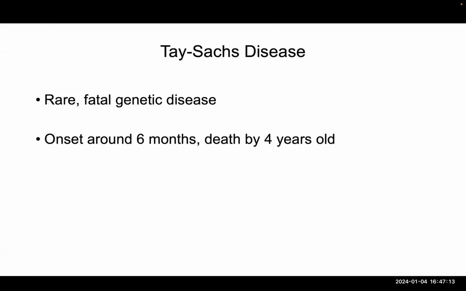The onset of the disease starts around 6 months, and then death from Tay-Sachs occurs by about 4 years old. And I believe it's a pretty unpleasant life in between. So basically, we're going to talk just about that right now. We're going to talk much more about it at the end of the module, once we learn a little bit more vocabulary. So talking a little bit about population genetics of this,